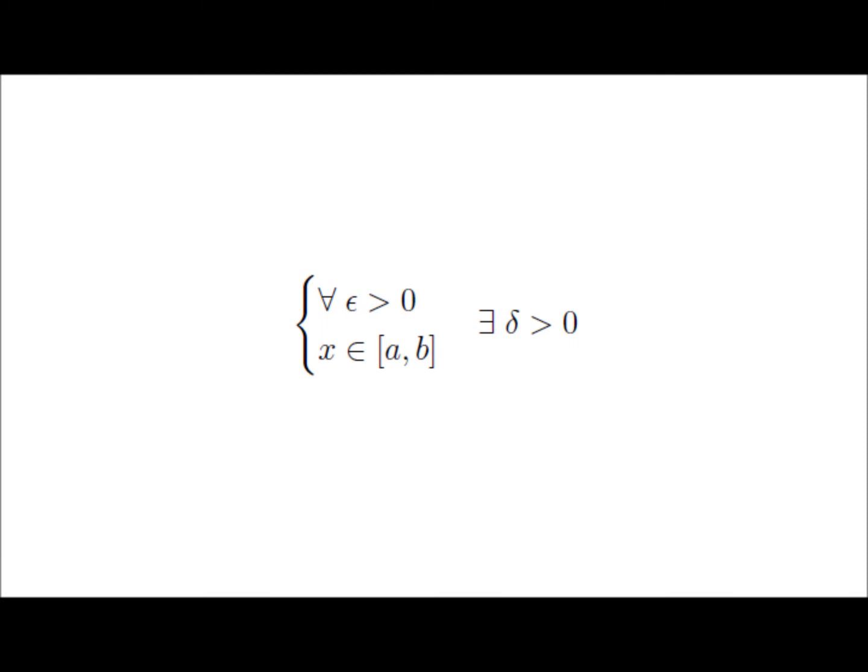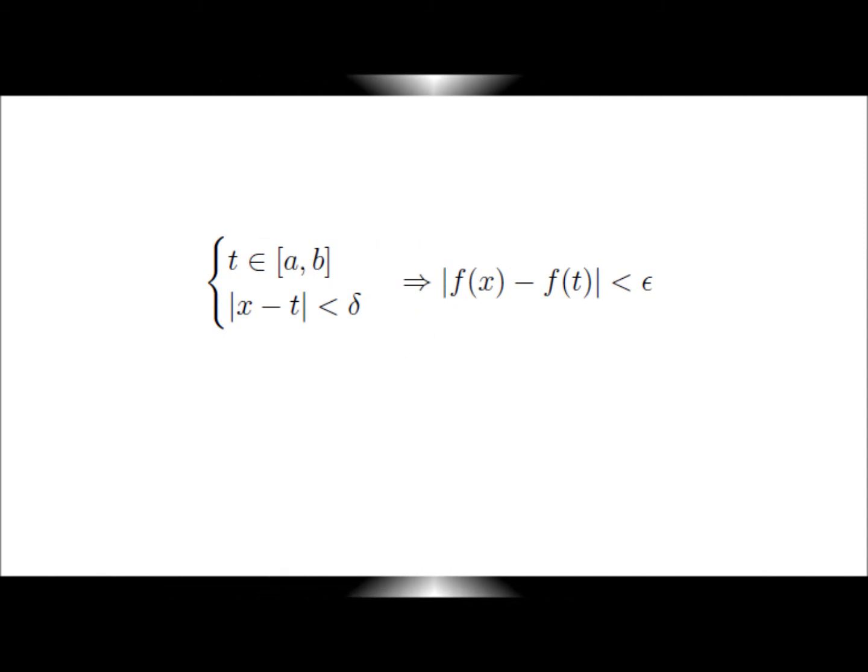So we take those two conditions together. So we say that a function is continuous if for every epsilon greater than 0 and x in the interval from a to b, this backwards e means there exists a delta greater than 0. So this says for every epsilon greater than 0 and x in the interval from a to b, there exists a delta greater than 0, such that we move on to the next part.